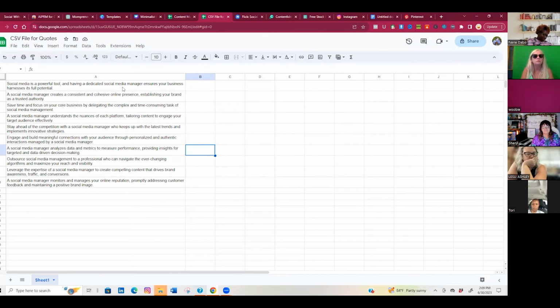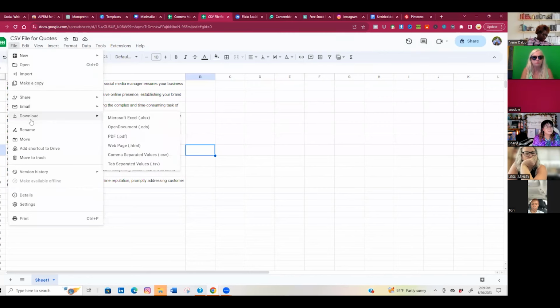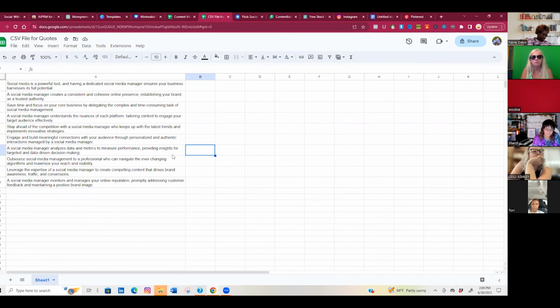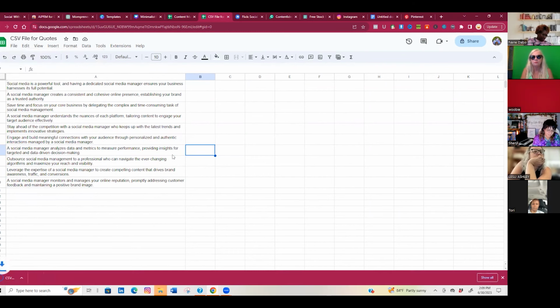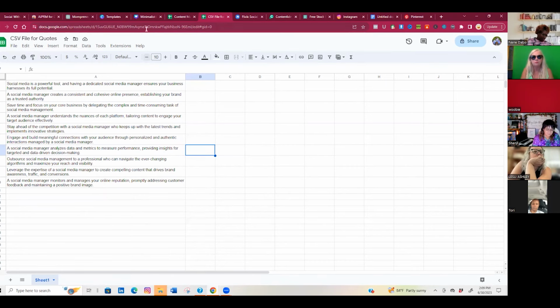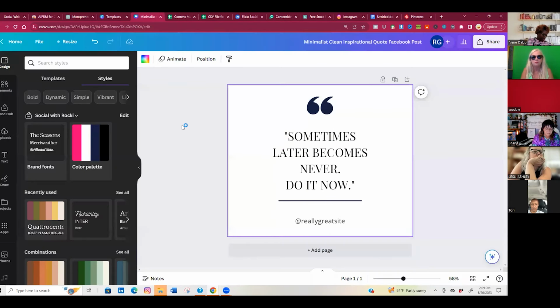All right. So just like an email list, once you have your listicle, you want to take this spreadsheet. Yay. Okay. So you want to take this spreadsheet, download it as a CSV file. So go to File, Download, CSV, comma separated values. Didn't know that was what it meant until now. Click on that. It's going to download as a CSV file to your computer. You are going to go back to Canva.